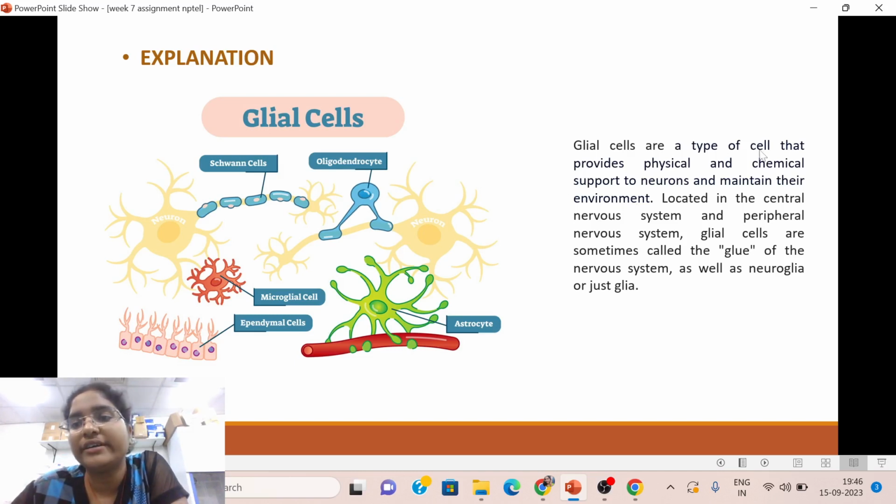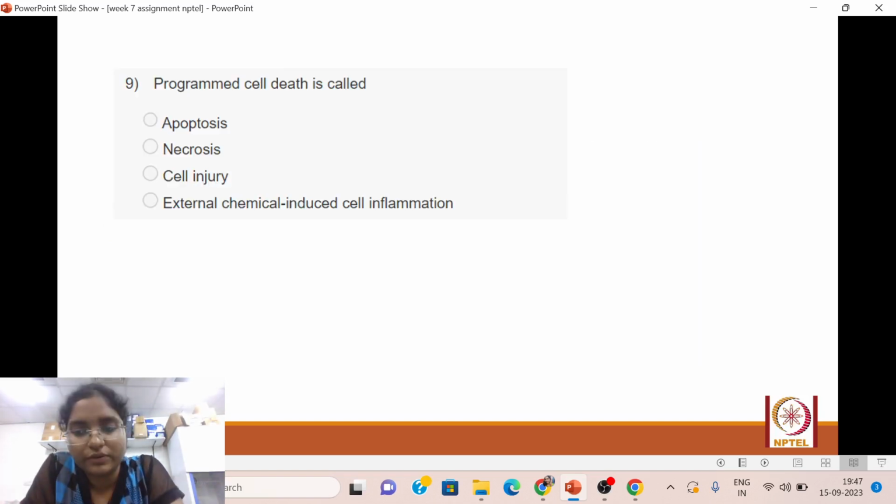So glial cells are a type of cell that provides physical and chemical support to neurons and maintain their environment. Located in the central nervous system and peripheral nervous system, glial cells are sometimes called the glue of the nervous system as well as neuroglia or just glia. So what is their main function? They provide physical and chemical support to neurons and maintain their environment. So they are present all around the neurons. Okay. So neuron is not a part of the glial cell, but glial cells are present in and around the neurons to support it. Okay, simple. We'll move on to the ninth question.